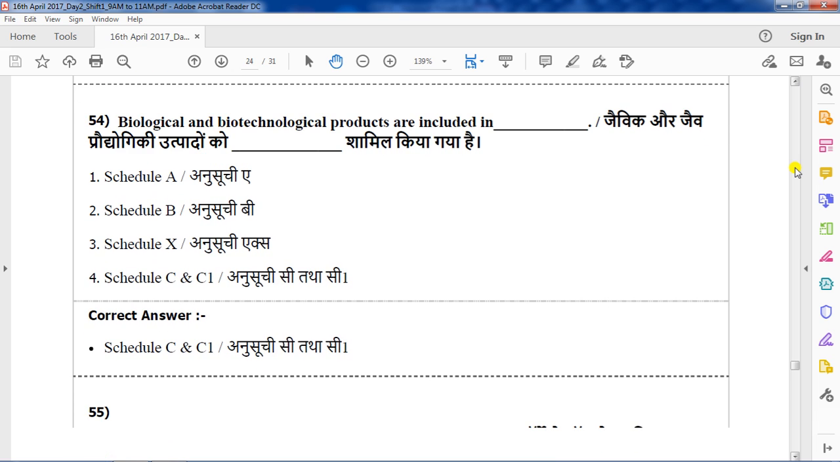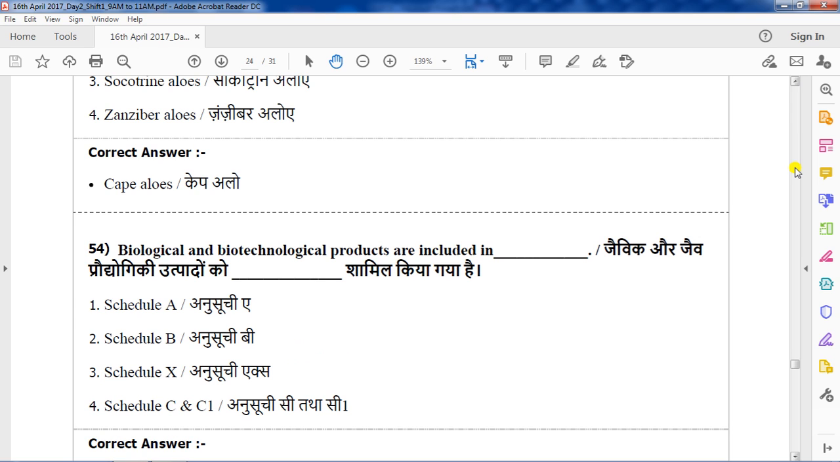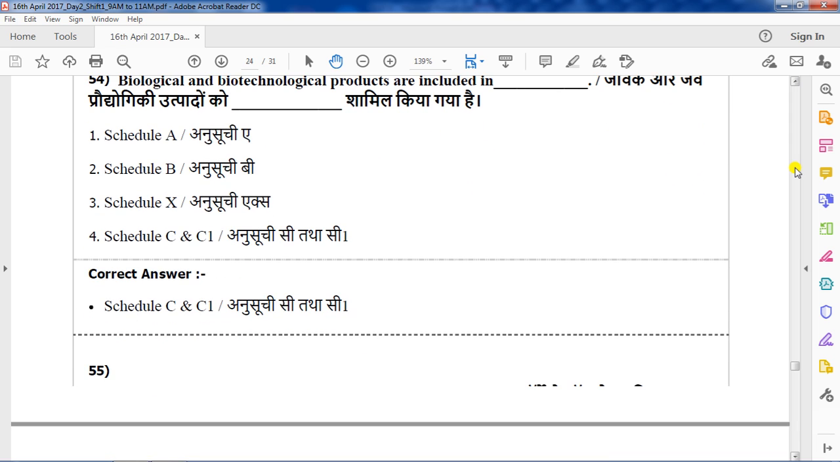Question number 54. Biological and biotechnological products are included in. Options are Schedule A, Schedule B, Schedule X, Schedule C and C1. We know that Schedule A is related to application forms, Schedule B to application fees, and Schedule X to narcotic and psychotropic substances. Biological drugs come under Schedule C and C1. The correct answer is Schedule C and C1. This one we already discussed in detail in part 2 of the same question paper.